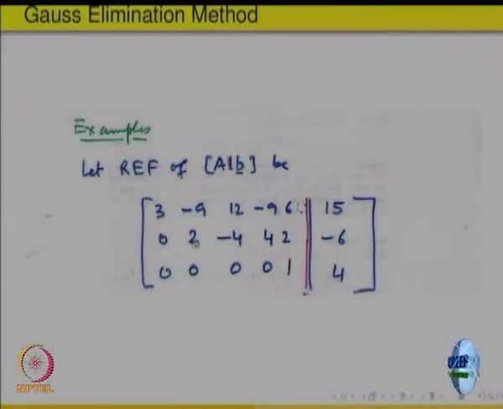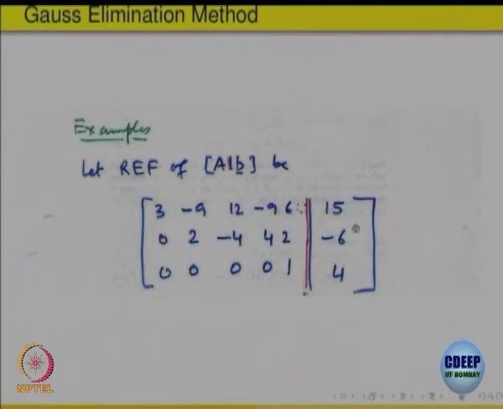What is this equation? 2x2, this is coming from x2, 2x2 minus 4x3 plus 4x4 plus 2x5 is equal to minus 6, and this gives you 3x1 minus 9x2 plus 12x3 minus 9x4 plus 6x5 is equal to 15.